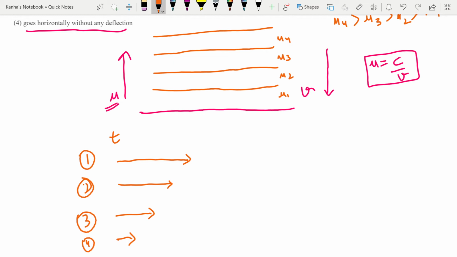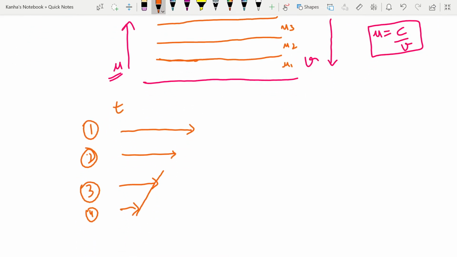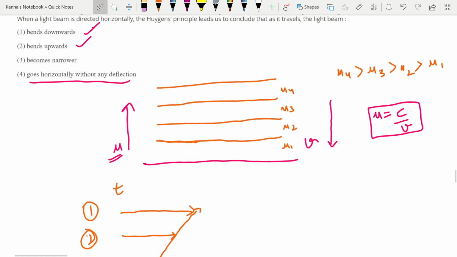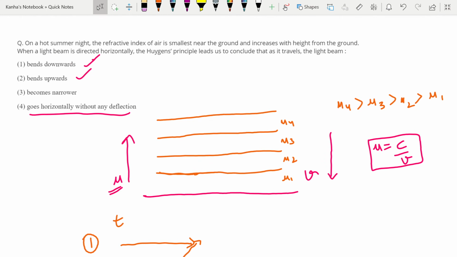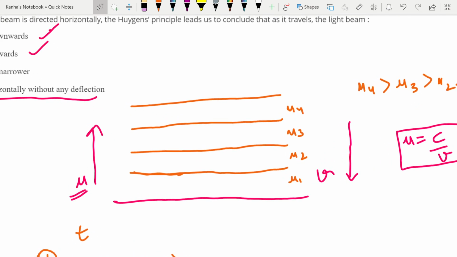So if I see it from one of the ends, it seems as if my light beam is bending towards the up direction.